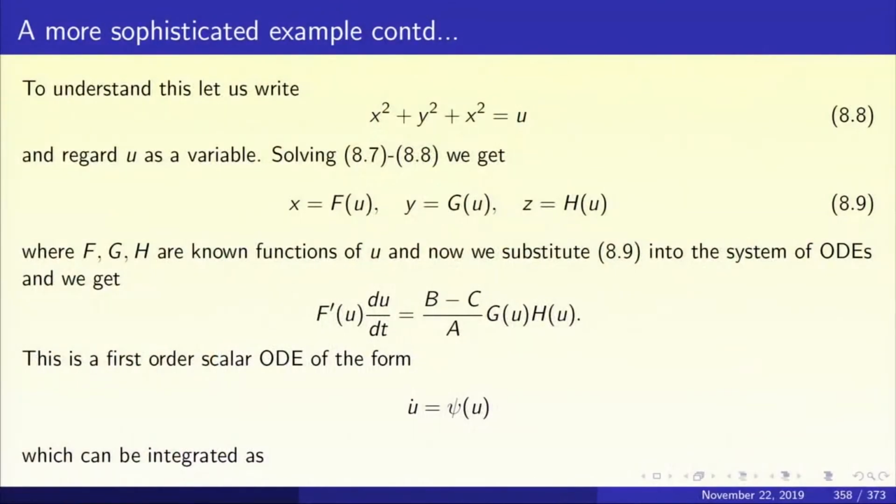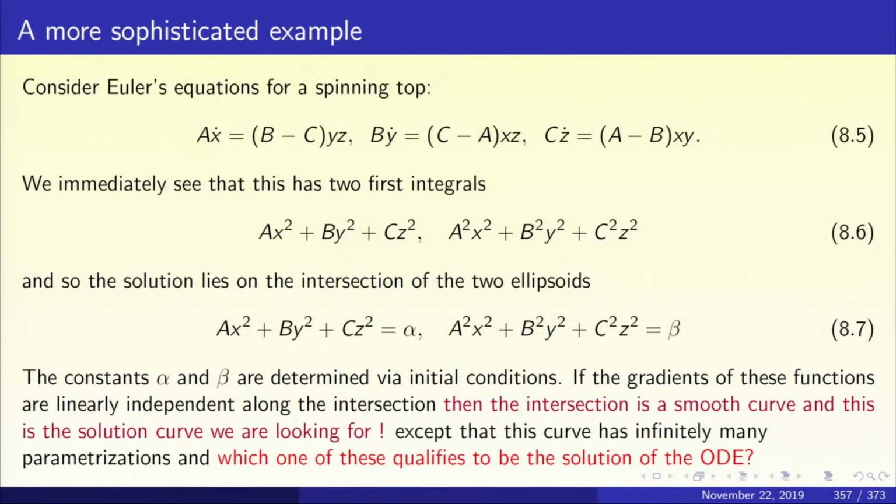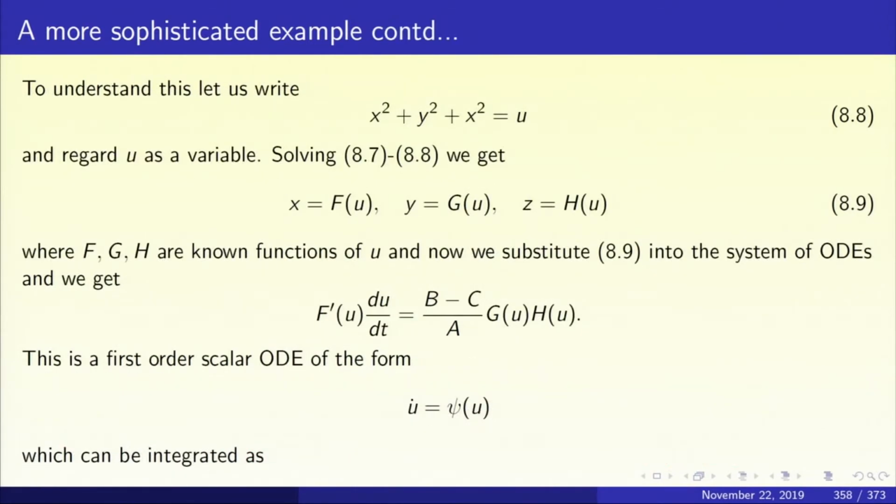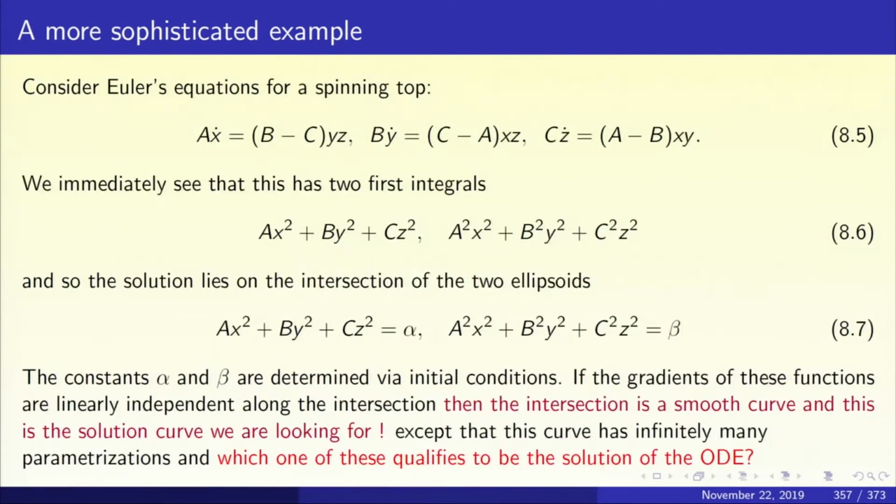So let us write x squared plus y squared plus z squared equal to u. You see, we already have two equations 8.7, and by looking at these two equations, by symmetry, cook up one more equation, x squared plus y squared plus z squared. But x squared plus y squared plus z squared is not a constant, it's a function of time. Let us call that u. So u is a function of time. That's equation 8.8.